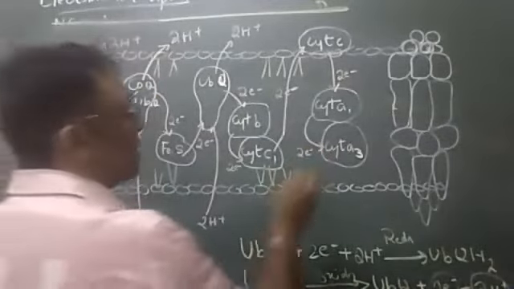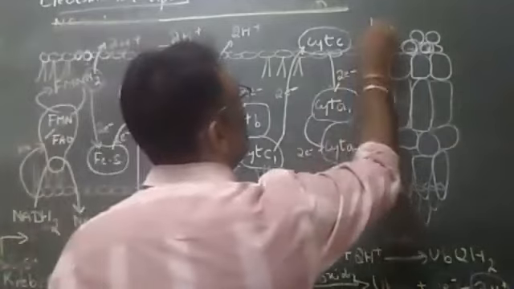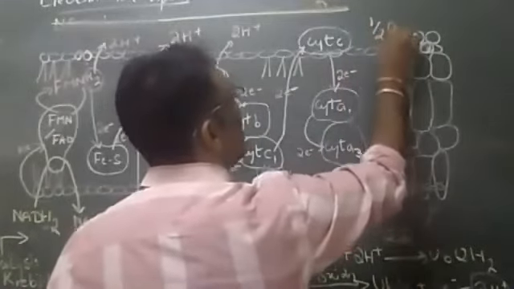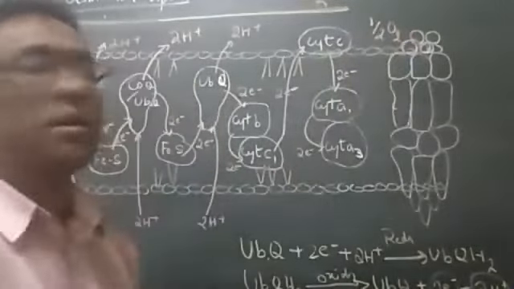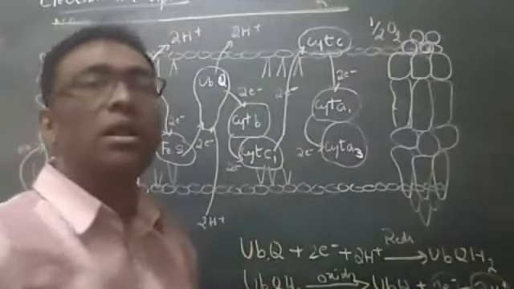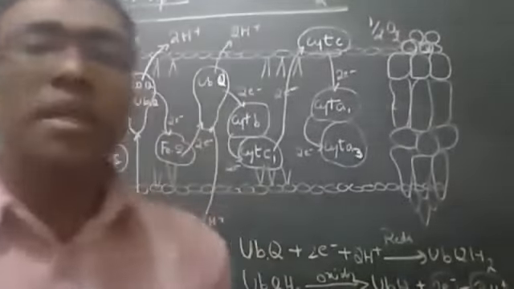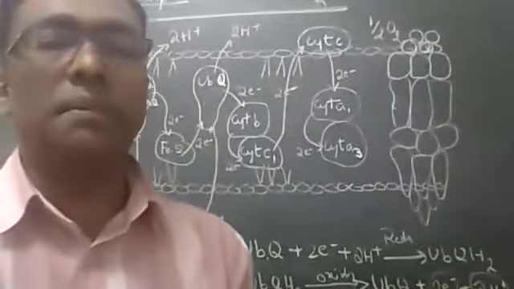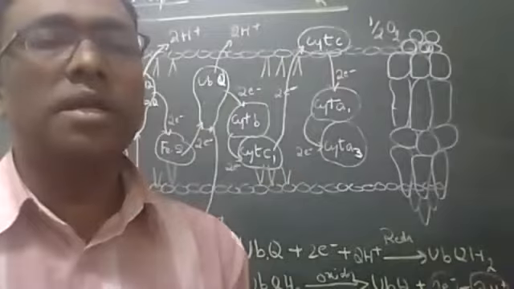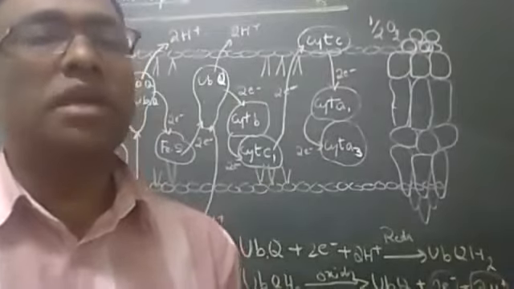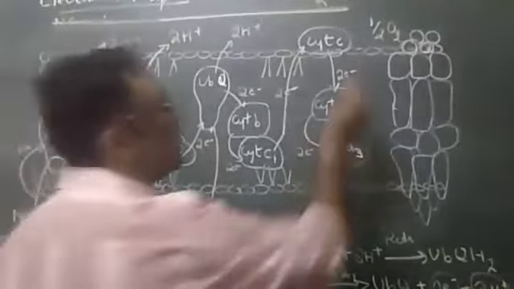So this cytochrome A3 will donate the electron to oxygen. Understood? That is why we call oxygen the terminal electron acceptor. Terminal electron acceptor means they receive the electron finally.